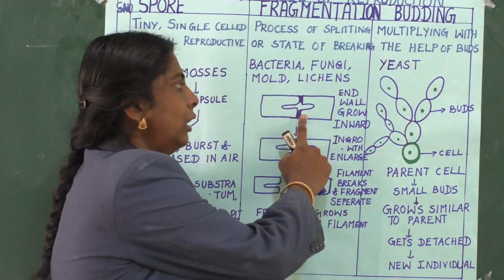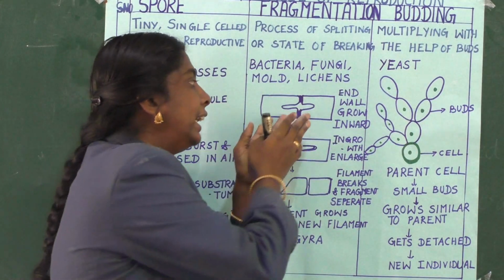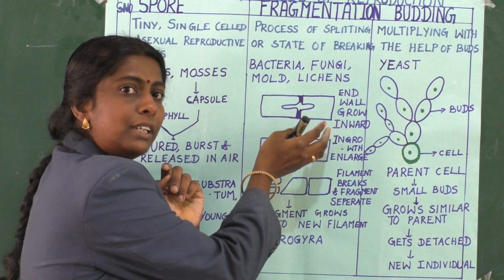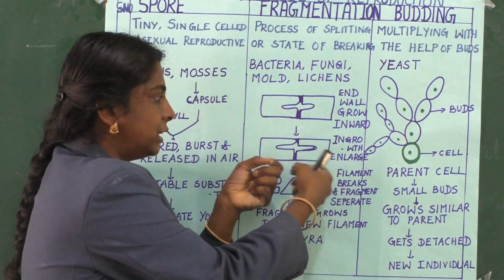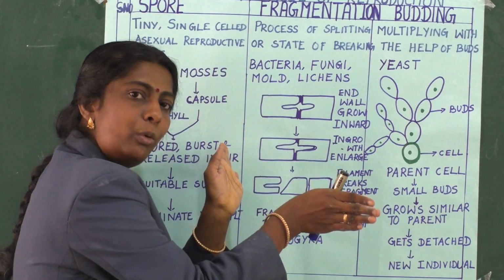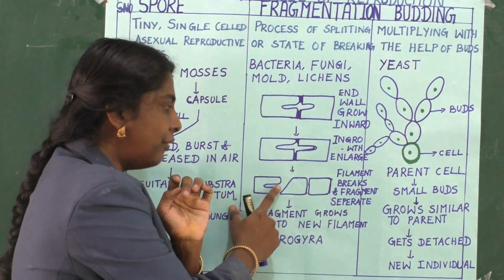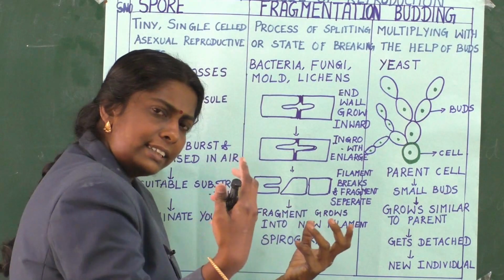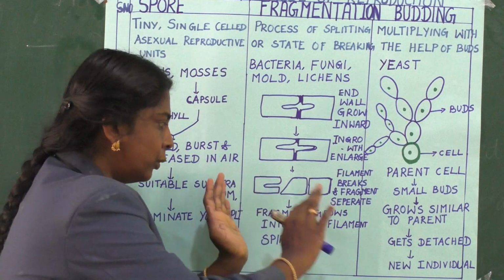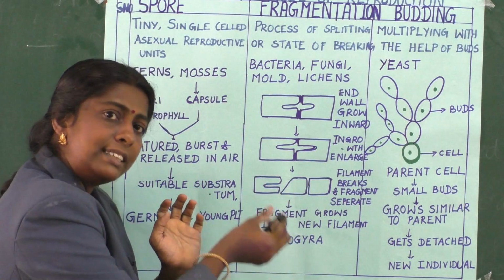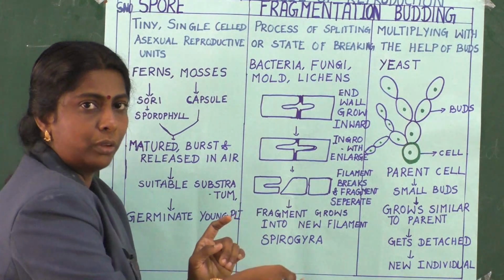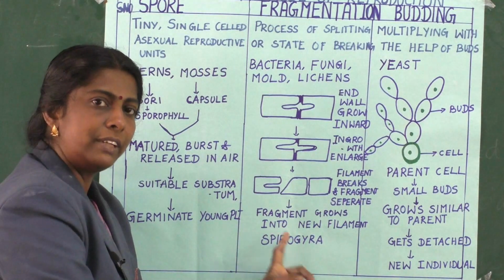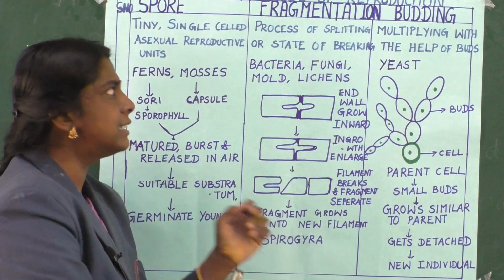Here the cell wall is growing inward in both the cells of this filamentous structure. The ingrowth enlarges further in a second step, and after a time it ruptures, breaks and separates. Each fragment then has the potential to grow into a new young filament, as observed in Spirogyra. Is it clear? So this is about fragmentation.